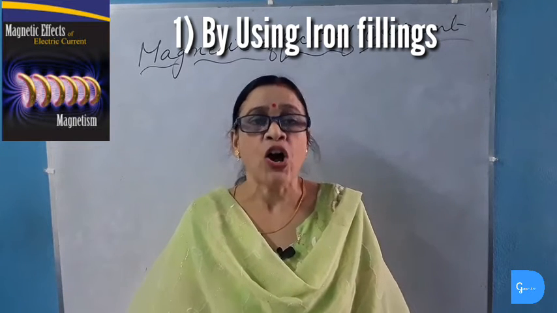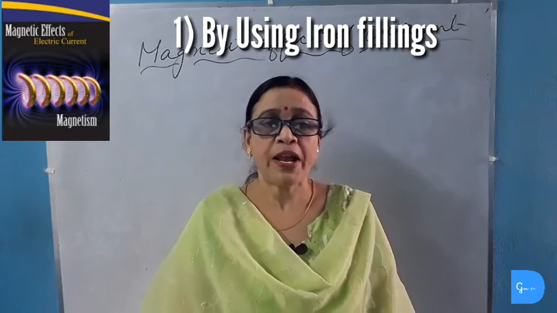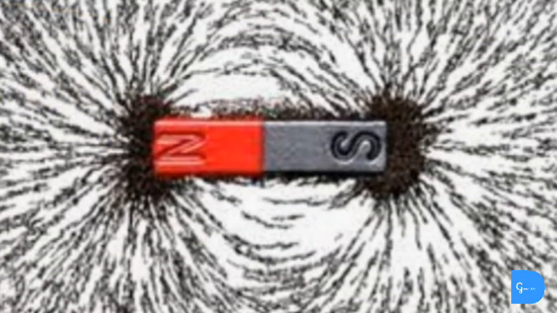If we take a card or a stiff paper and place it over the magnet, sprinkle some iron filings over the paper and gently tap it, then we will see that these iron filings arrange themselves into a regular pattern. This is because the magnet produces a magnetic field around it, and the iron filings experience a magnetic force. Because of this force, the iron filings are converted into tiny magnets, and they align themselves along the magnetic field lines of the magnet. So we get these magnetic field lines.